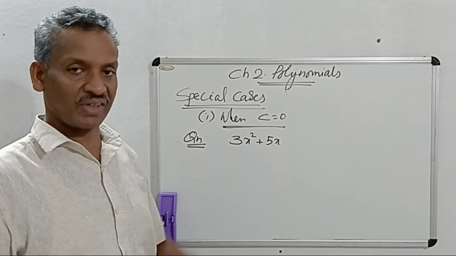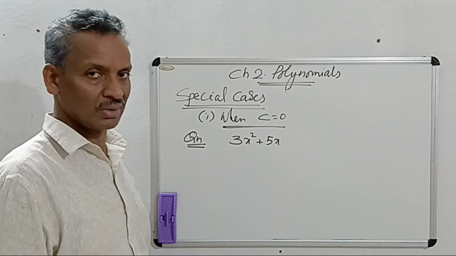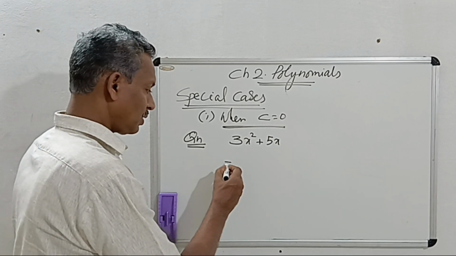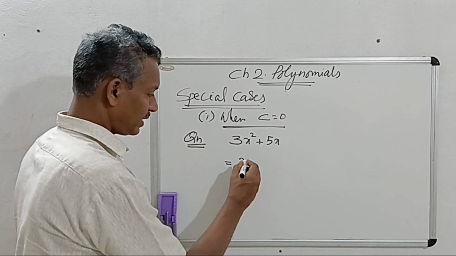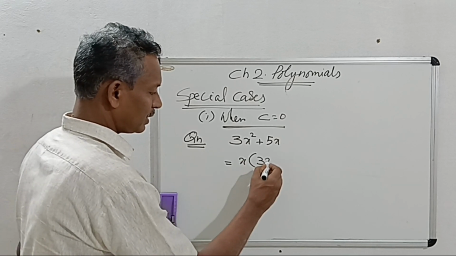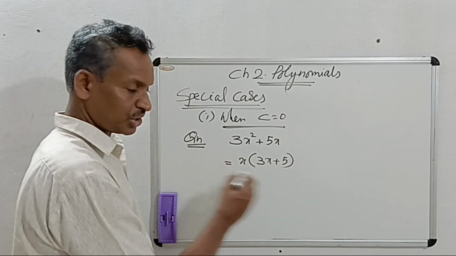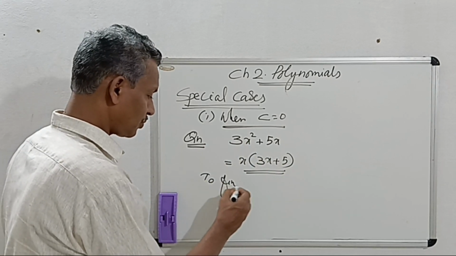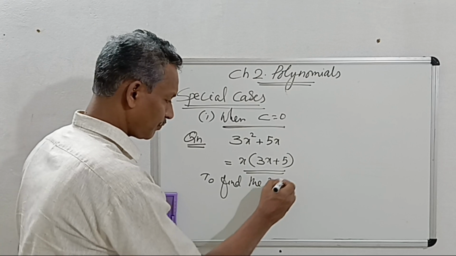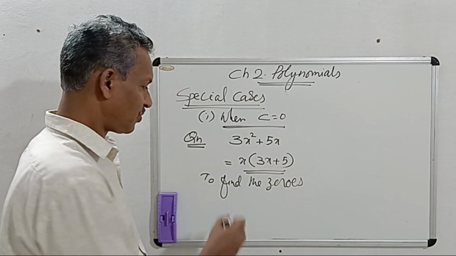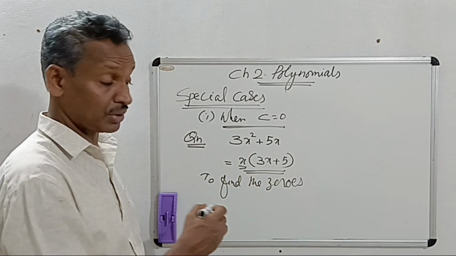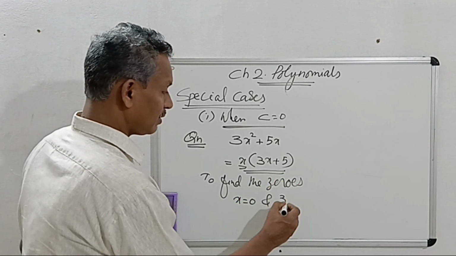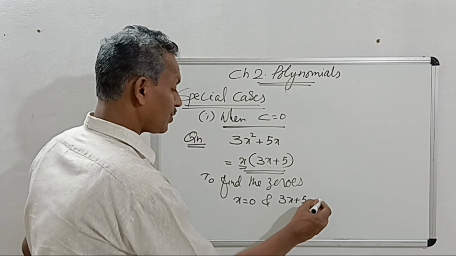Suppose a question is given like this, here also no constant. Let's discuss how we solve this. Take x common. When x is taken common, we get 3x plus 5. Factorization is over. Then to find the zeros, equate each linear factor equal to 0. x is equal to 0 and the second one 3x plus 5 is equal to 0.